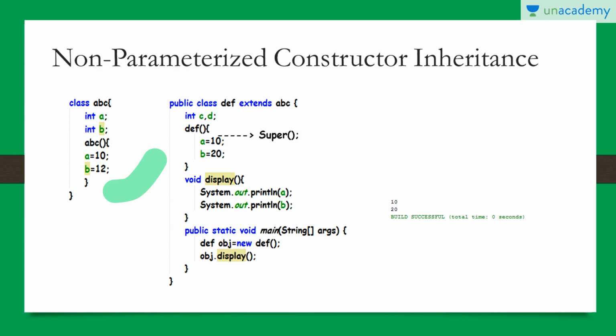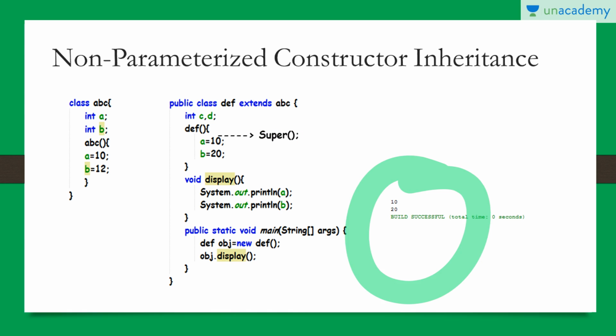Now after this statement we are overriding the values of a and b with 10 and 20. So the final value, if we try to print them, will be 10 and 20. Okay, because we are calling display. So when we are calling display, we know that the values of a and b get overridden by the constructor of DEF. Okay, so the final values of a and b will be 10 and 20.